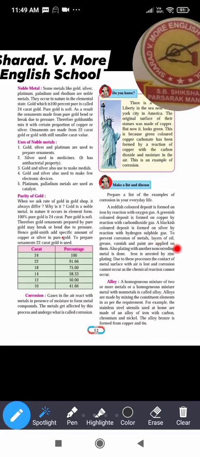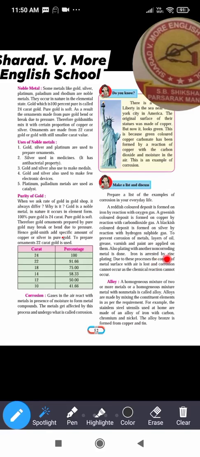To prevent the corrosion of metals, a layer of oil, grease, varnish, paints is applied on them. So to prevent corrosion, what is applied on the surface of the metals? Oil, grease, varnish and paints. Also plating with another non-corroding metal is done. Now some metals are electroplated, meaning there is plating of the least reactive metals on the more reactive metal surface.